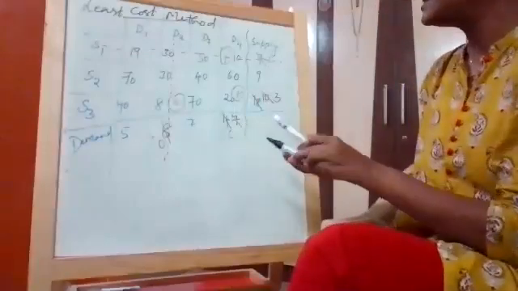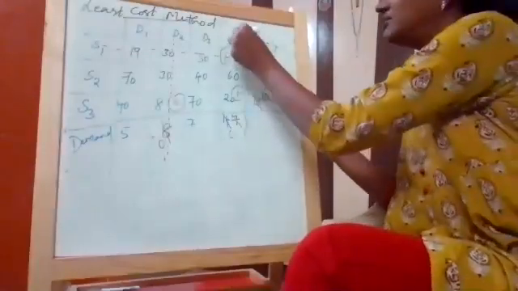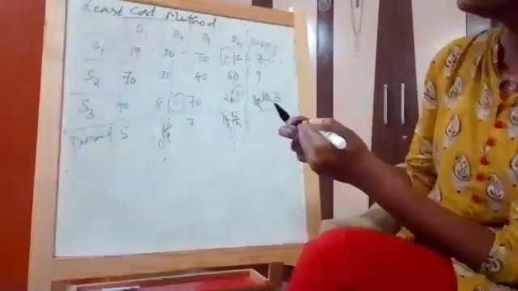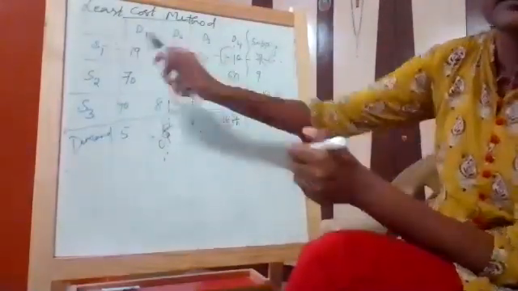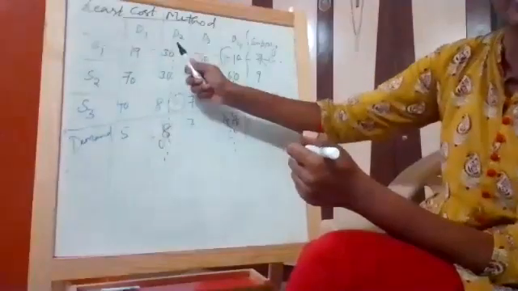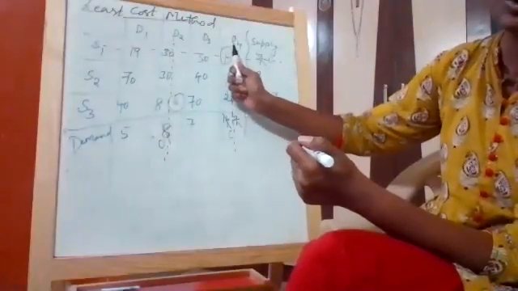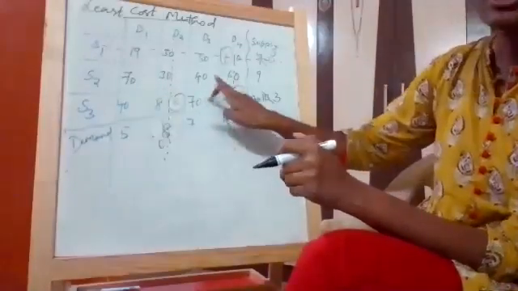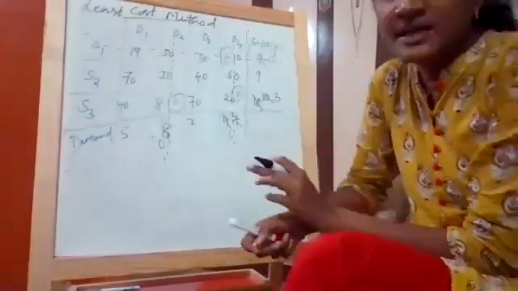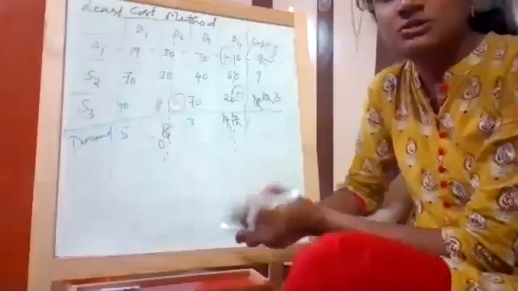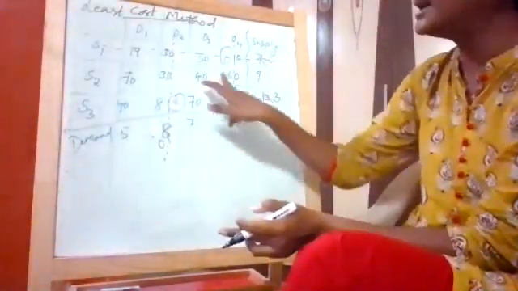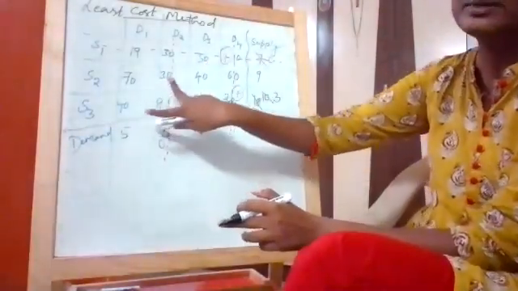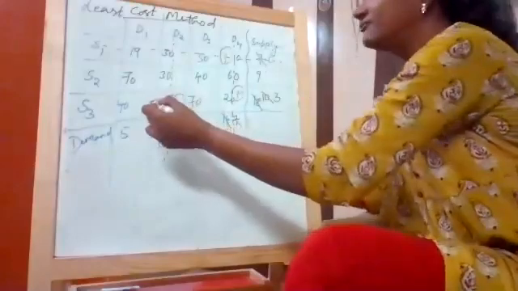Now again, whichever I made 0, I'm just striking off that particular column. So now first row is gone. Second column is gone. And fourth column is also gone. Now what else are we left with? 70, 40, 40, 70. Now what is my next lowest value? Obviously it is 40. There are two 40s which are equal, so I'm just picking the first 40.